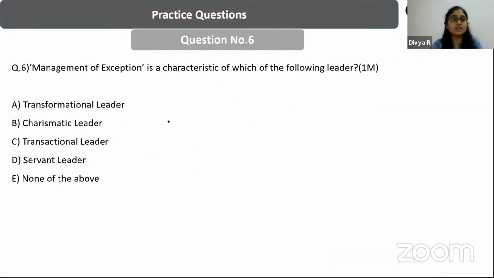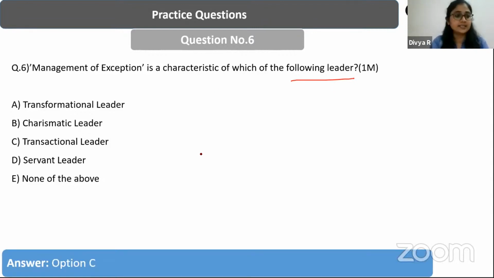right? Next question. Management by exception is a characteristic of which of the following leaders? A, transformational leader, B, charismatic leader, C, transactional leader, and D, servant leader. So which category of leaders will have this method? And that is management by exception or management of exception. Yes, some of the answers are already coming up. Good. The answer is C. Transactional leader is the answer for this.